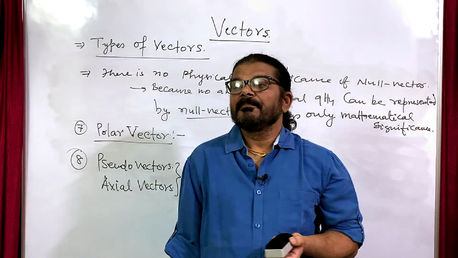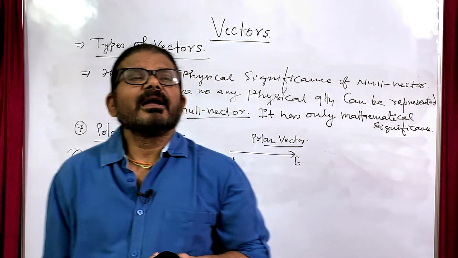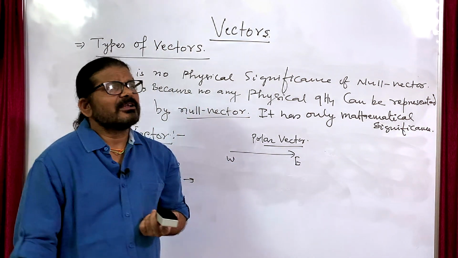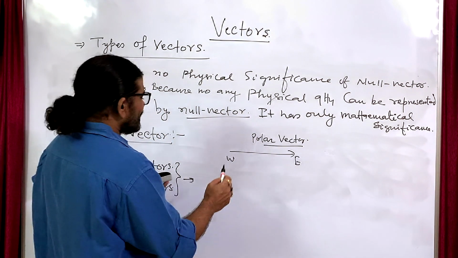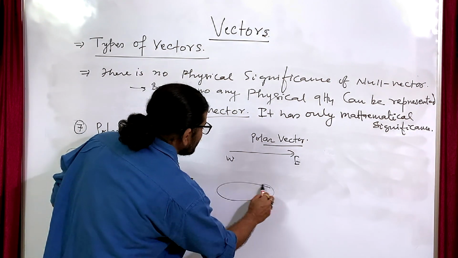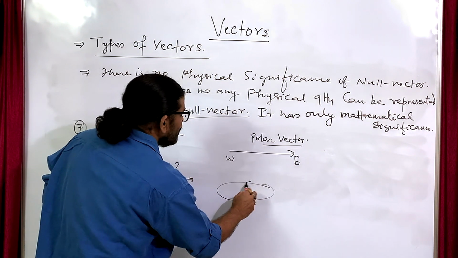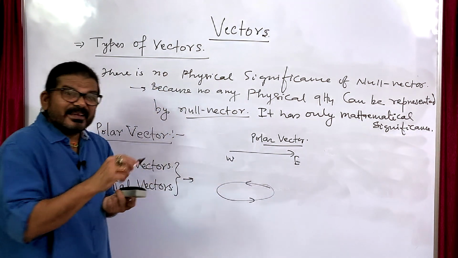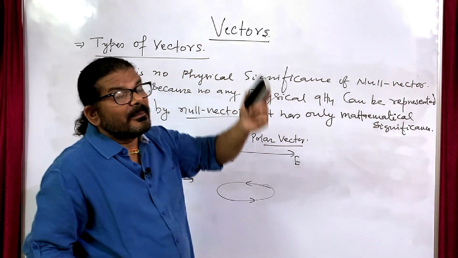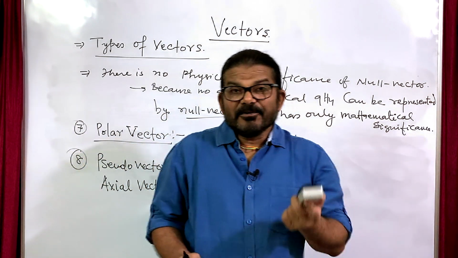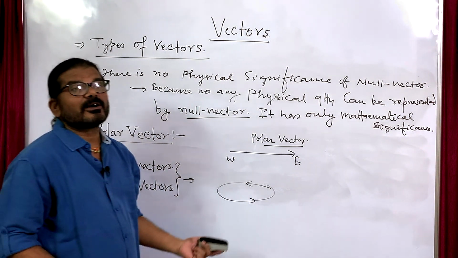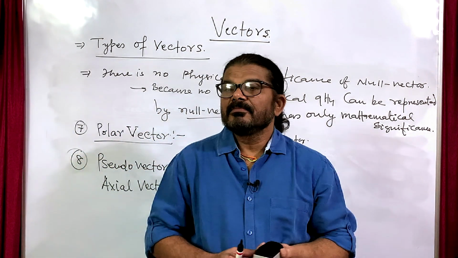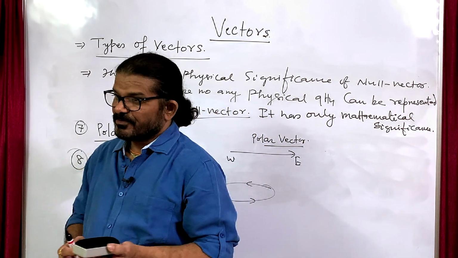For example, angular velocity, angular momentum, torque. Suppose a particle is moving on a circular path. If you see it from the top and if you see it from the bottom, the observation differs.